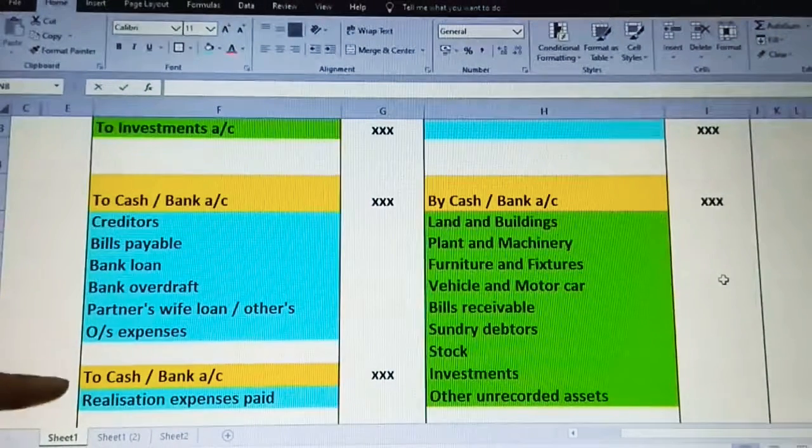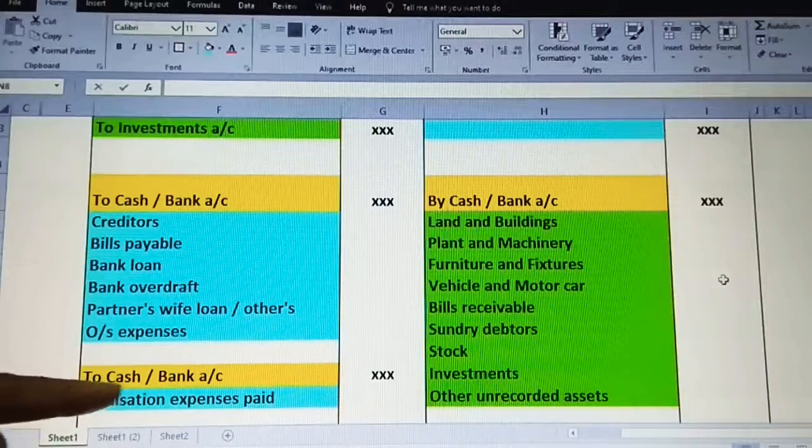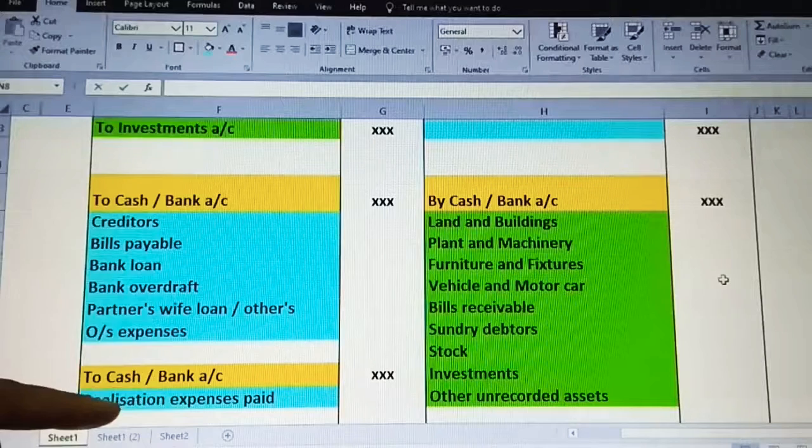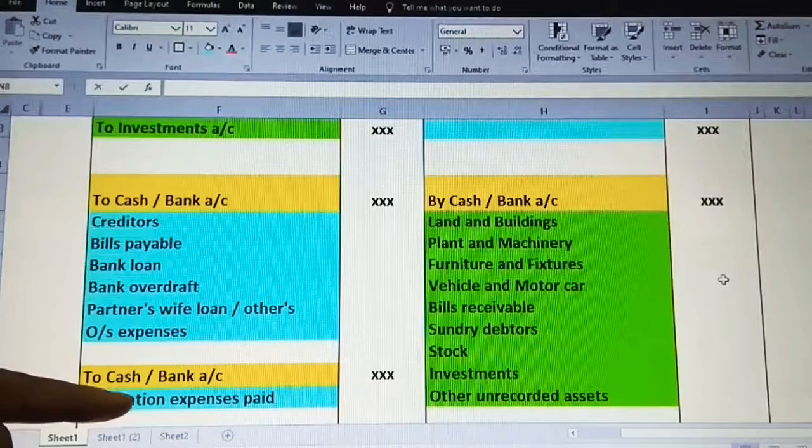Then next step, they would have given in the adjustment: realization expenses paid, dissolution expenses paid. In this case, you have to write to cash or bank account. If it is a partner who is paying it, it will be transferred to the concerned partner's capital account.